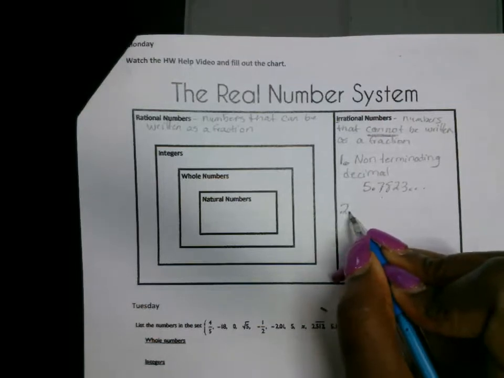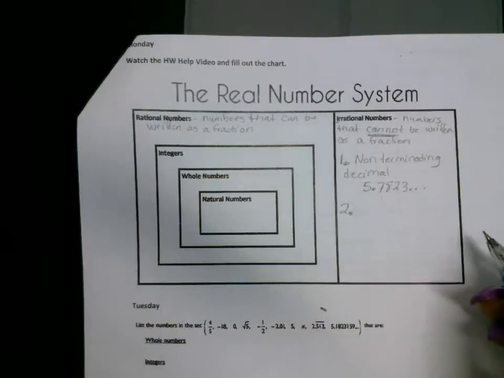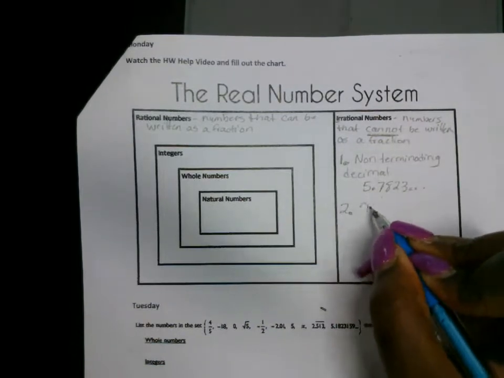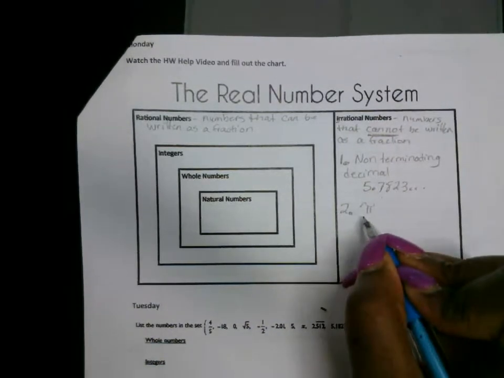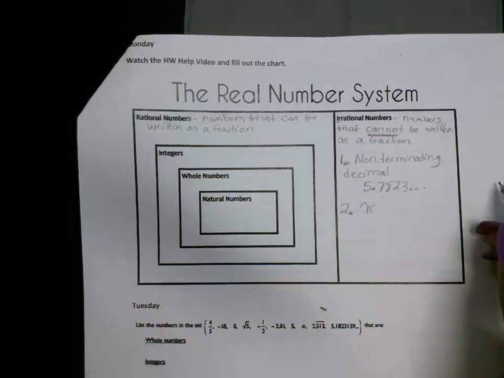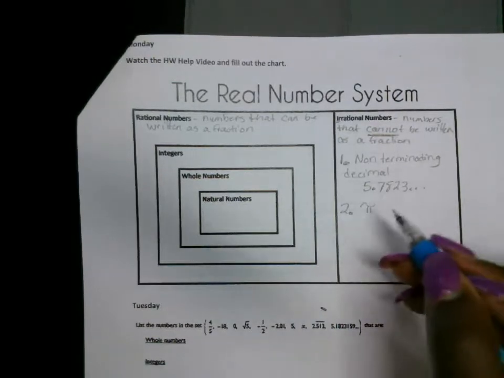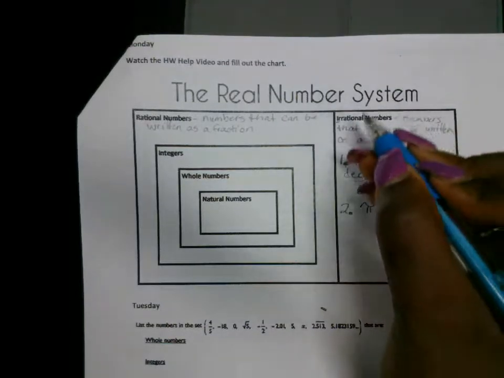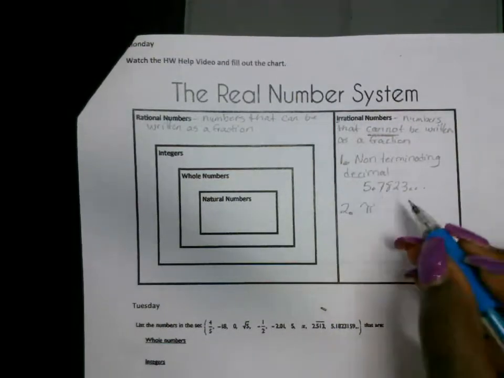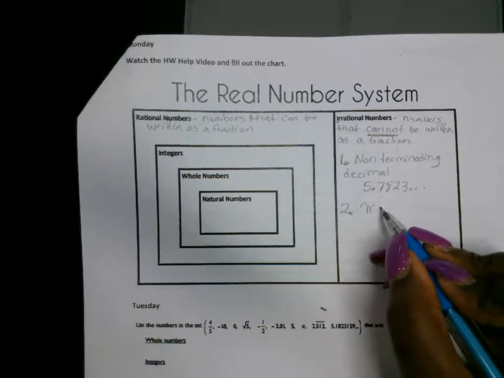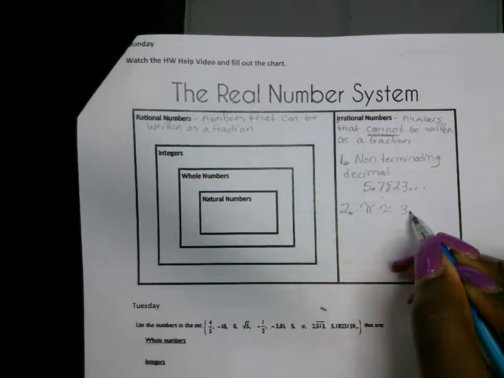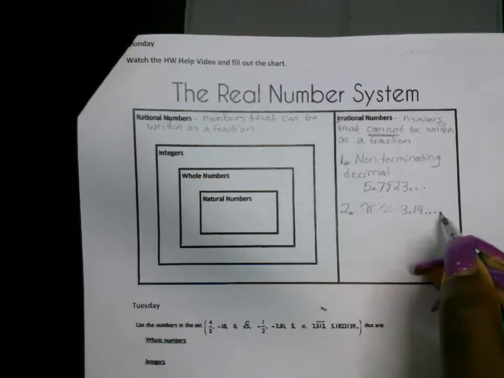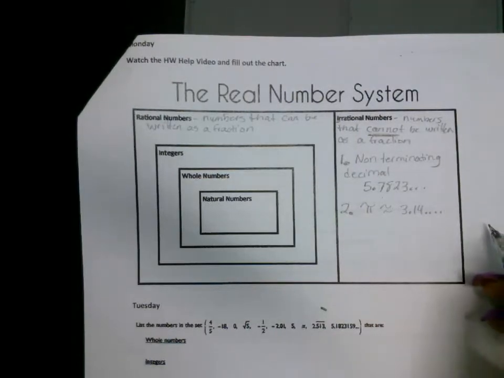The second kind of number that is going to be irrational, which means you can't write it as a fraction, is pi. You can't just stick a one under it and call it a true fraction, okay? Pi is an irrational number because the decimal for pi is 3.14, but it continues, put the dots at the end, it continues without a pattern.